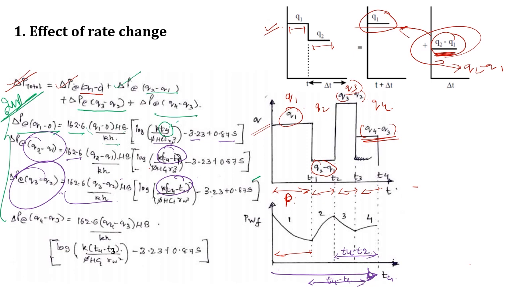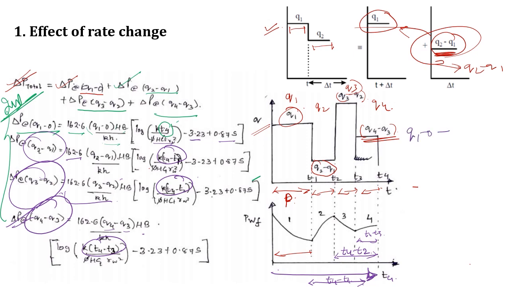T2, and for delta P Q4 minus Q3, my 162.6 Q4 minus Q3 mu b upon kh, and over here the time would be T4 minus T3. Okay, T4 minus T3. So let me repeat it.